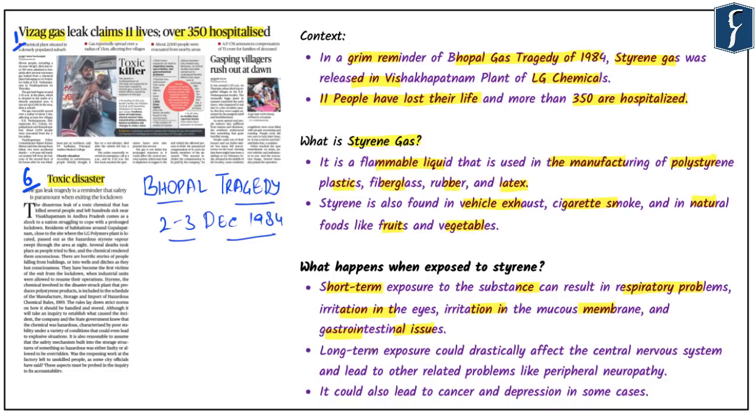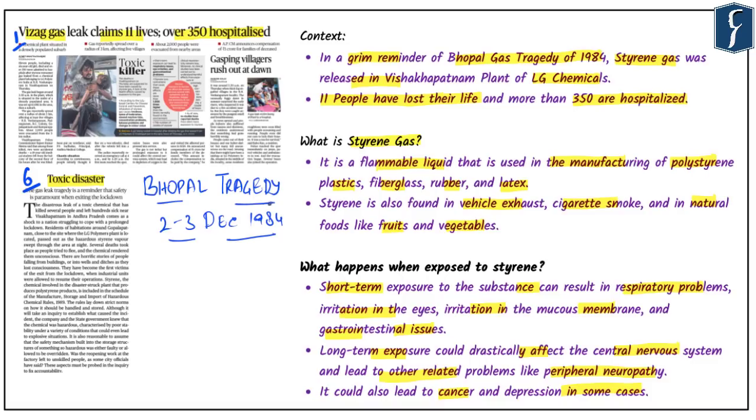And if you talk about long-term exposure, this could drastically affect the central nervous system and lead to other related problems like peripheral neuropathy. It is also said that this can lead to cancer and depression in some cases. However, the link between styrene gas and cancer has to be conclusively proven, which has not been proved so far.